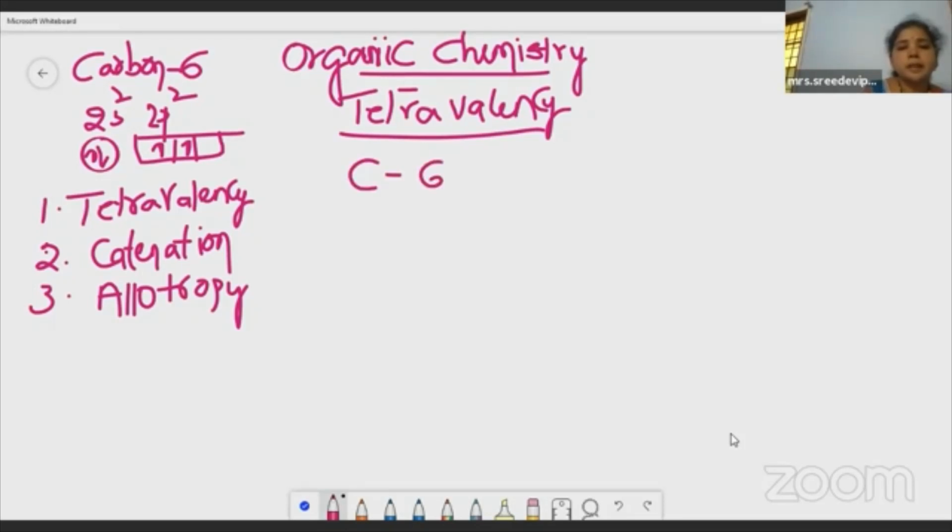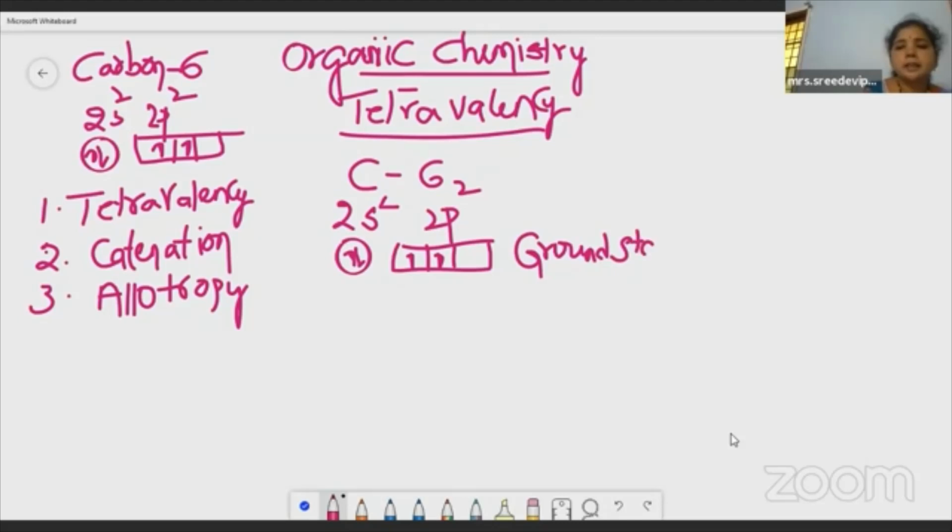Carbon atomic number 6. Its valency shell configuration is 2s2 2p2. It indicates that it contains 4 electrons in the valency shell, children. So it belongs to the 4th group of the periodic table. Now, this is the ground state. In the excited state, when light falls on them, they absorb some energy and enter into the higher energy level. That's what we call the excited state.